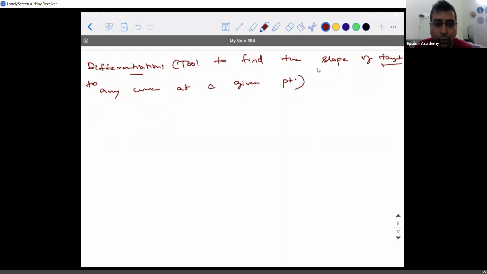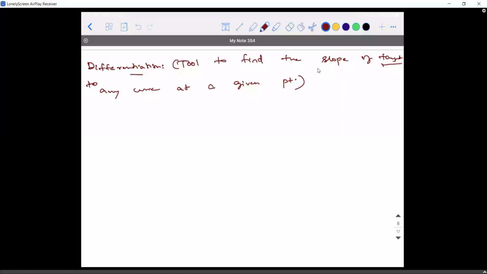So what is the definition of slope? I told you it is the tangent of the angle made by the line with the x-axis in anti-clockwise direction. That tangent represents the trigonometric tangent, that is tan. Whereas here, what do you mean by a tangent to a curve? Sir, a straight line which touches the curve only at one point. So that is what is meant by a slope of a tangent.